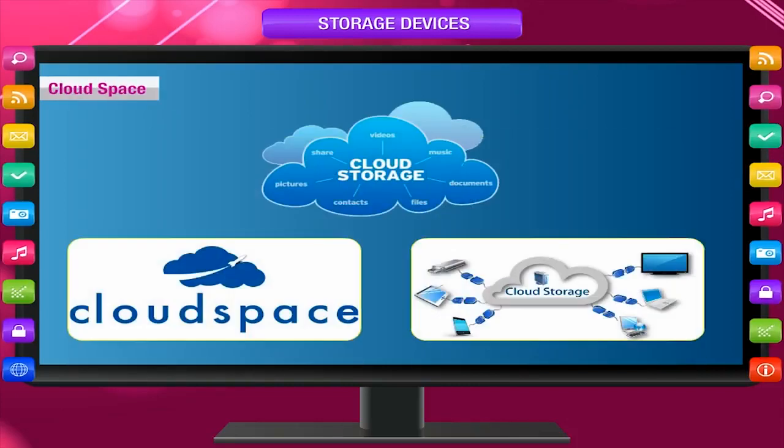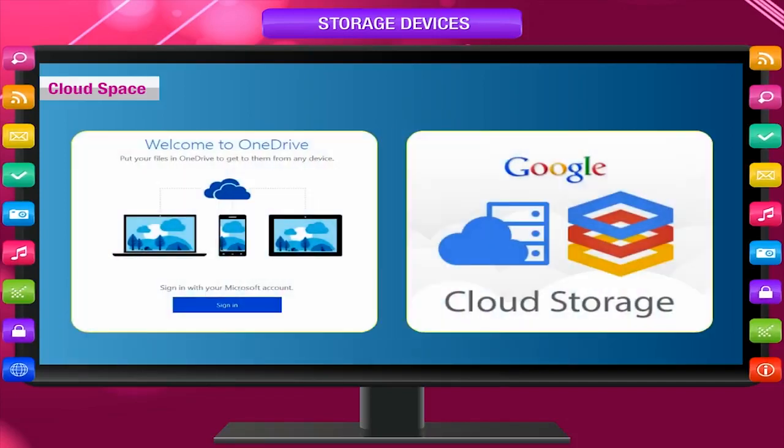Cloud space. Cloud space is memory storage provided on the Internet. If you are using the Internet, you can create your account with any cloud space service provider like Amazon and Google and keep your data there. You can access this data from any computer in the world by using your cloud storage.